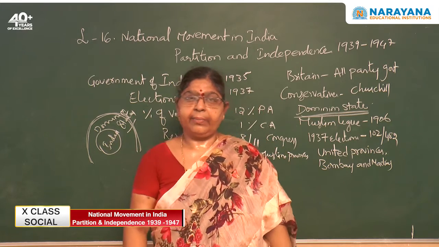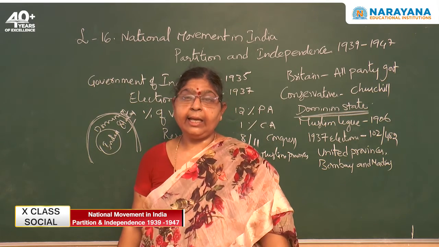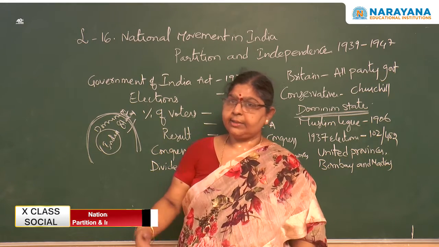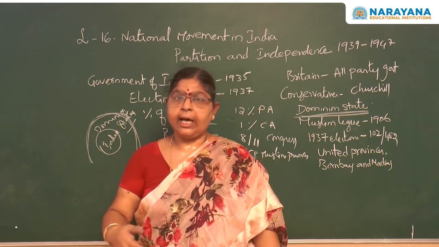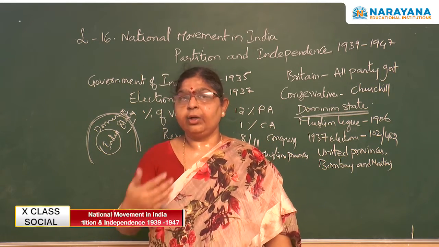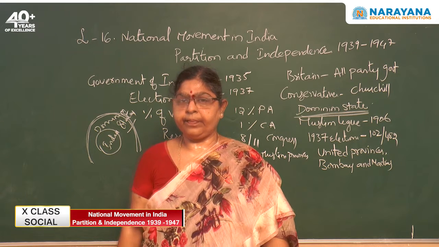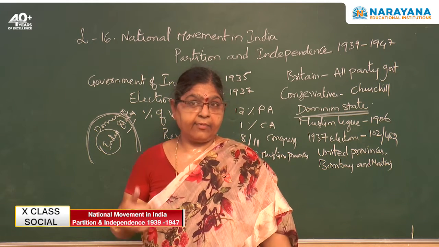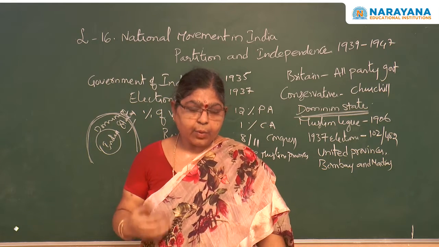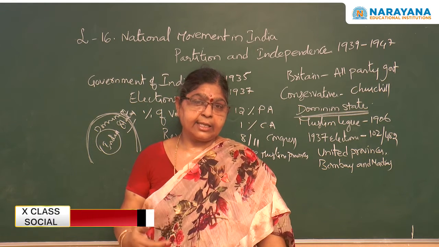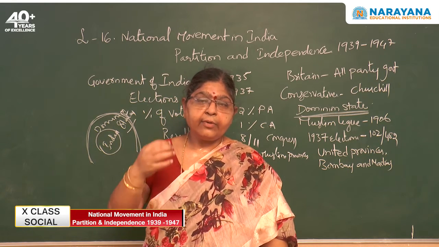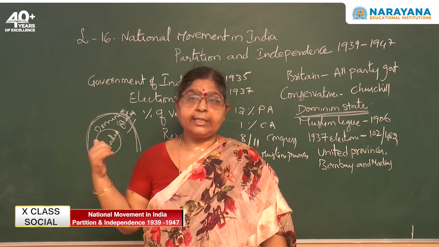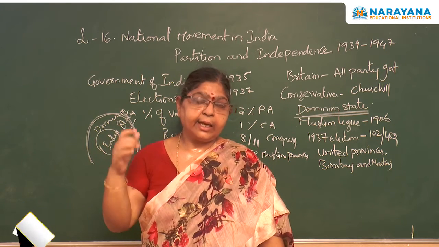Now the Britishers observed very keenly how the Congress was raising their demands, how the Congress was representing for the total independence of the country. They understood that now the Congress is becoming very, very strong. So they started raising a doubt: how can we give independence to India when Congress is the representative of the Hindus?